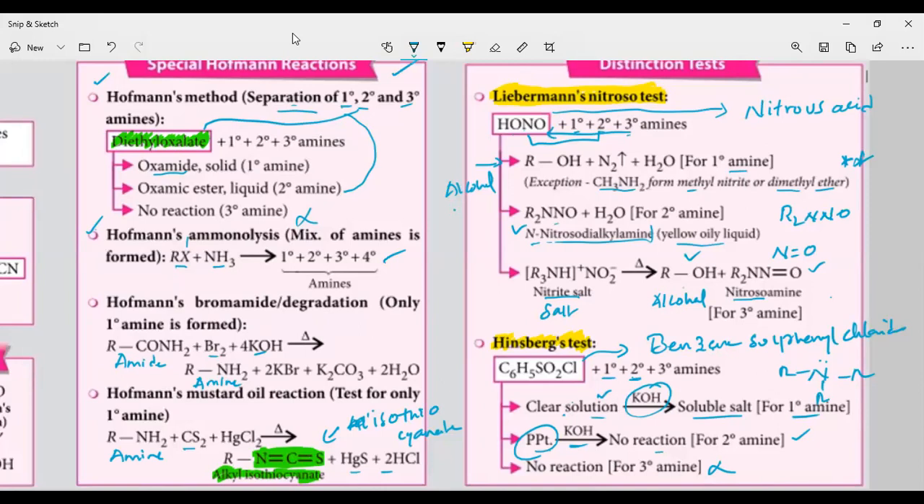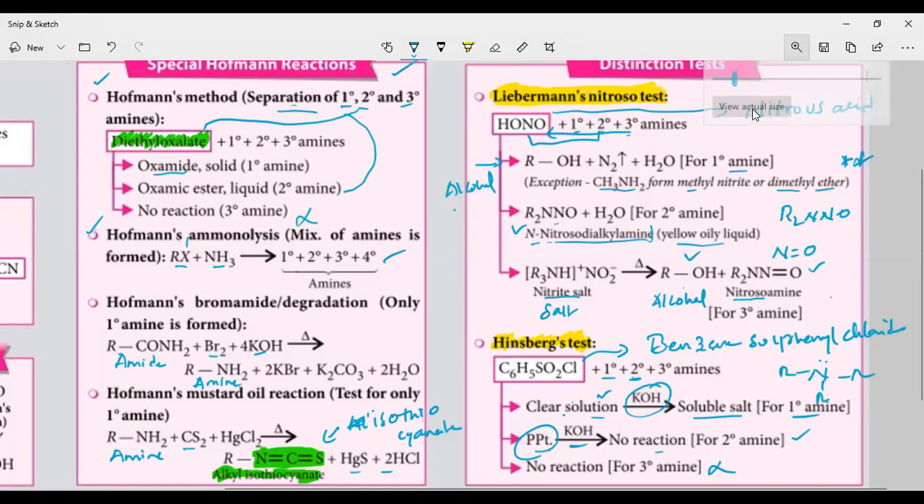Whereas secondary amine and primary amine will react with Hinsberg reagent. Primary amine will react with Hinsberg reagent and form a clear solution, which is soluble upon treatment with KOH. Secondary amine will react and give a precipitate that is insoluble in KOH, no reaction. Tertiary amine gives no reaction. So this is the test for the primary, secondary, and tertiary amine. If you have any doubts, please message in the chat box.